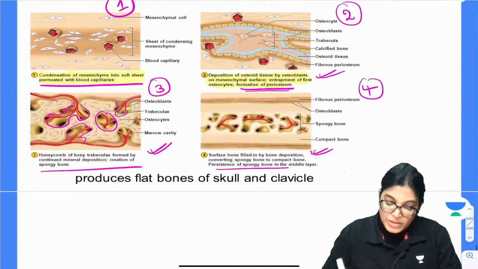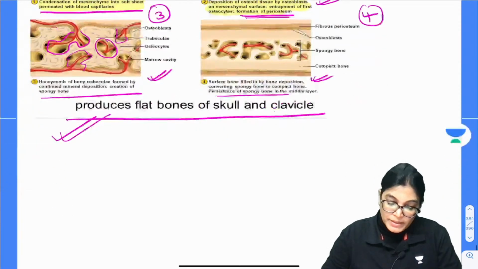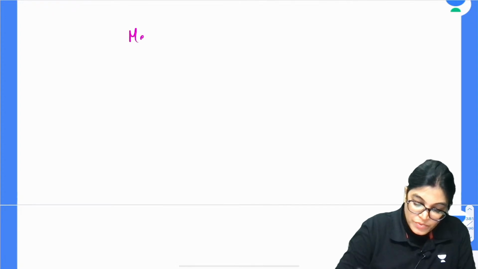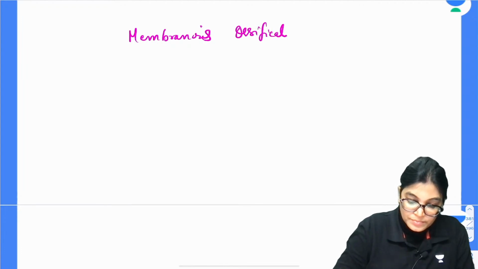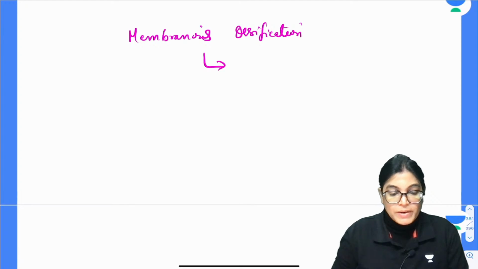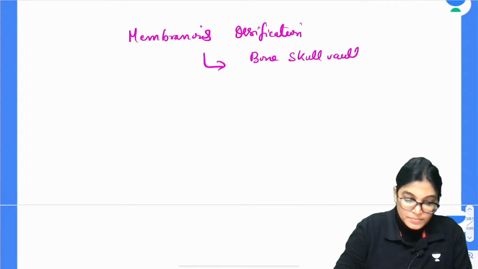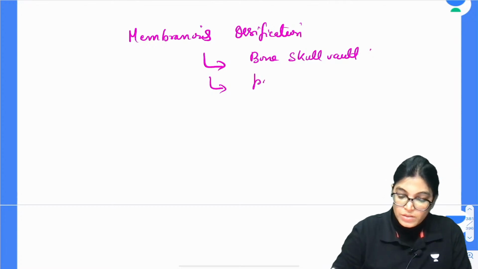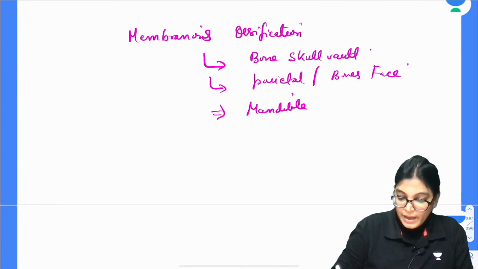Intramembranous ossification, as we know, takes place in the flat bones of the skull and the clavicle, but not the sternal aspect. So, membranous ossification, as we have just seen, is important. The bones undergoing membranous ossification are of which type? The bones undergoing membranous ossification are the bones of the skull vault. Other than that, we have bones like the parietal bones, bones of the face, mandible and clavicle.